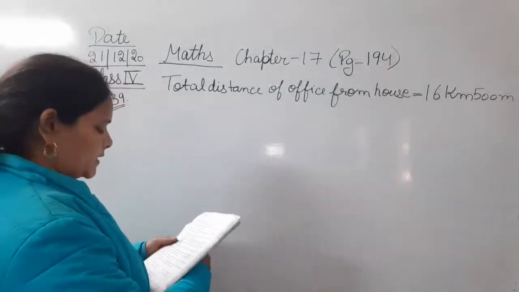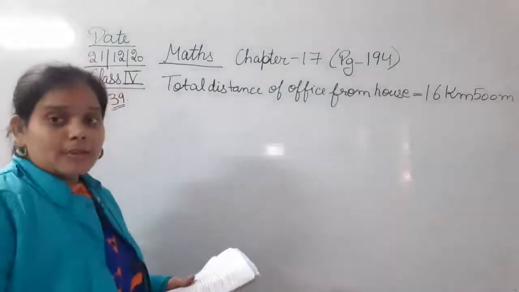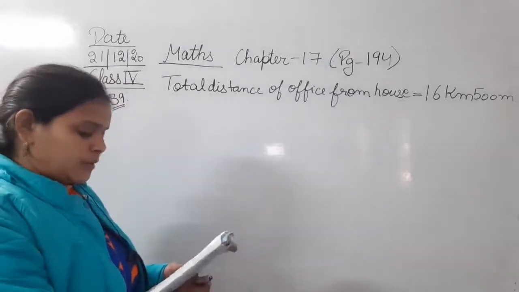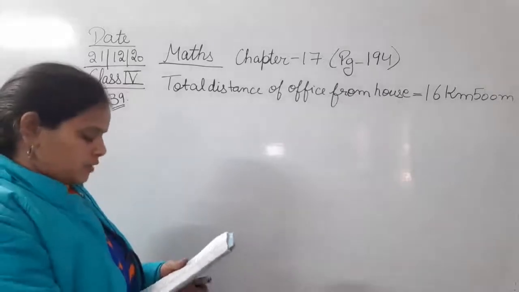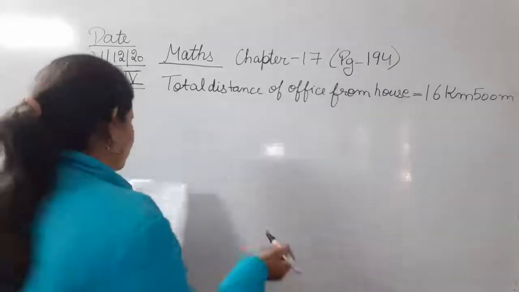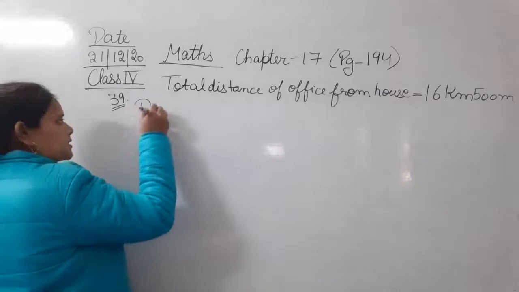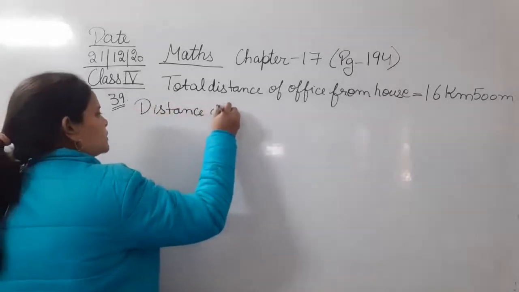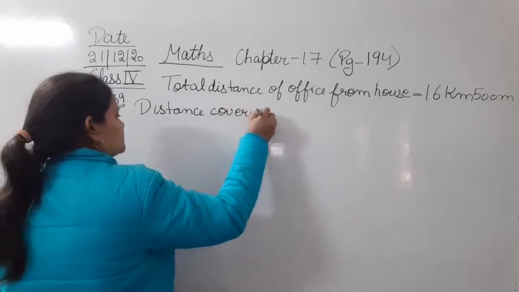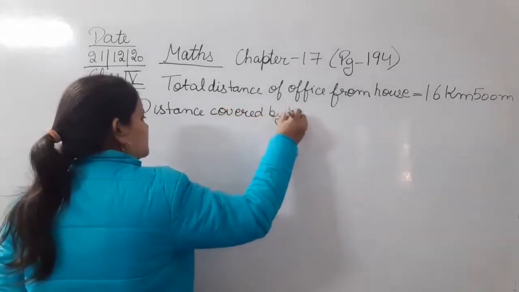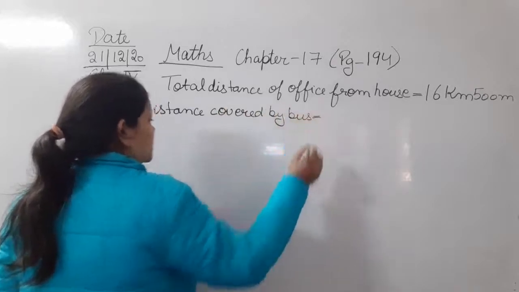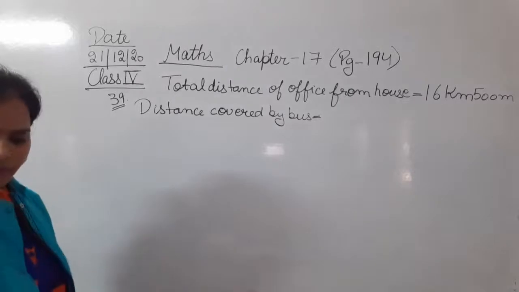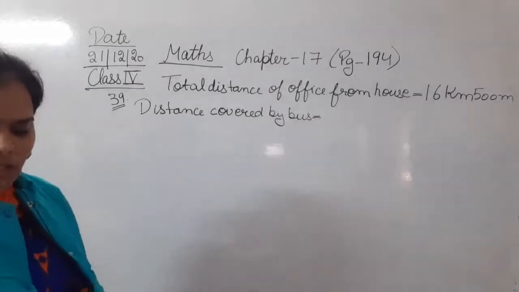Then it is given that some of the distance she covers by bus and some of the distance she covers on foot. So, we have to calculate the remaining distance that she covers on foot. So first of all, distance covered by bus. The total distance that she covers by bus is 12 kilometer 250 meter.